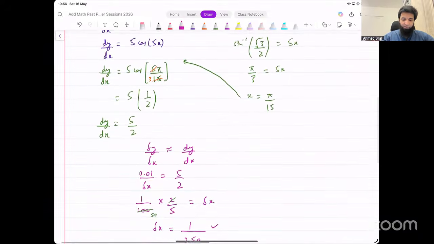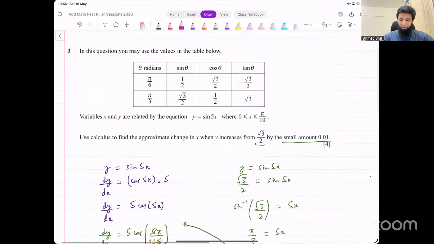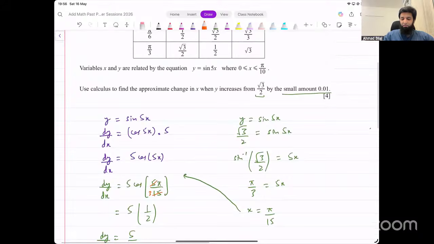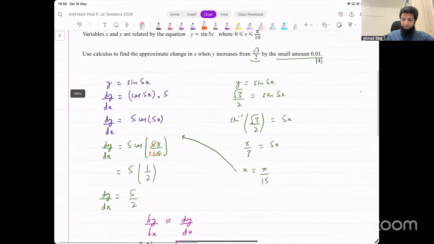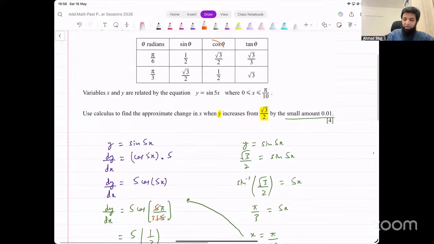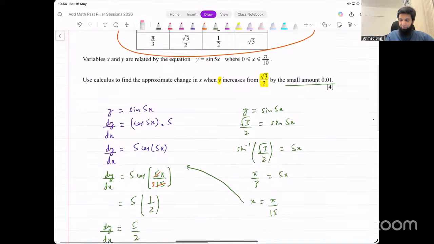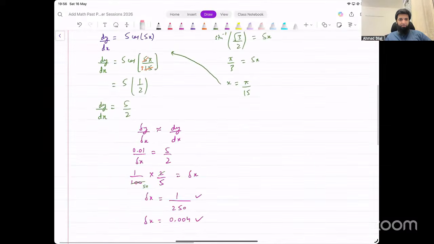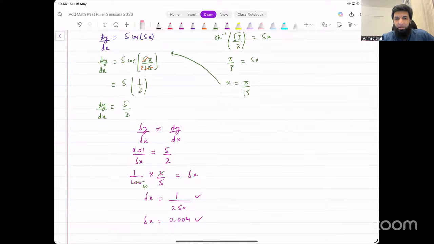Okay. That was question number 3 from this paper. The key thing to understand here was we were given the value for y here. So to find the value for x, to find the derivative dy over dx, we had to first find the value for x from that. Then you input that, and you also had to use values given in the table here, the exact values given. Okay. I hope that makes sense. Let's look at the next one.